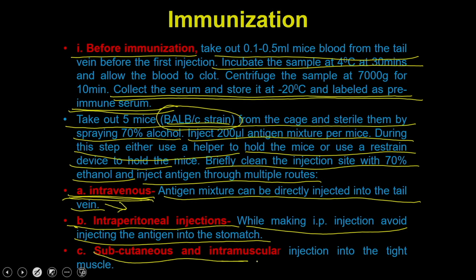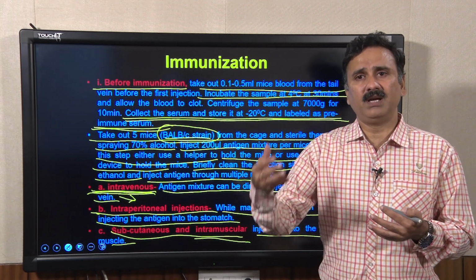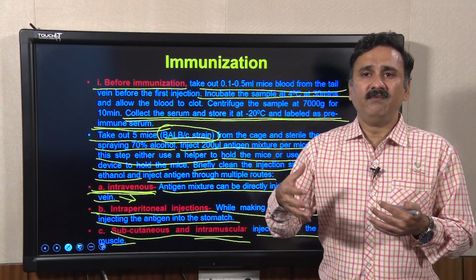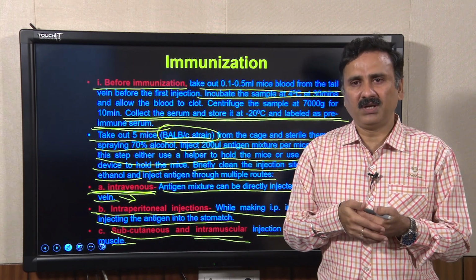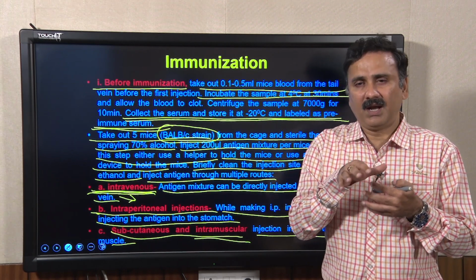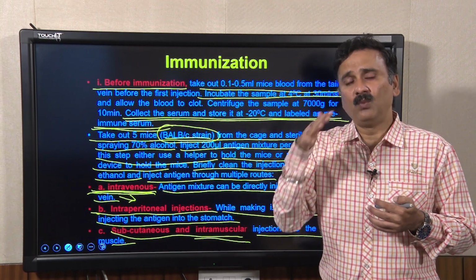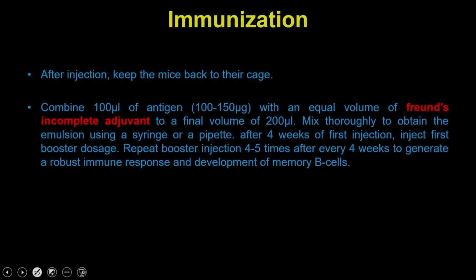Then you can also do subcutaneous or intramuscular injections, which you can do into the thigh muscles. These kinds of injections create a robust immune response, because the delivery of the antigen remains for a very long time. When you inject into the muscles or subcutaneously, that area is inaccessible to the immune system and it is not accessible to the blood supply either. So the antigen will remain in the body for a very long time, and that is going to create a robust immune response.